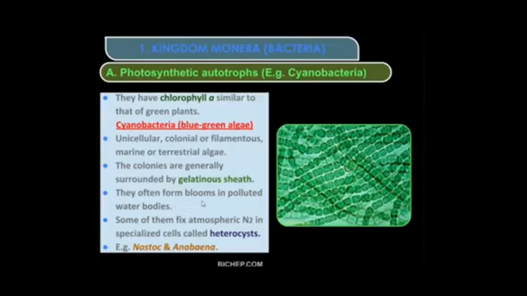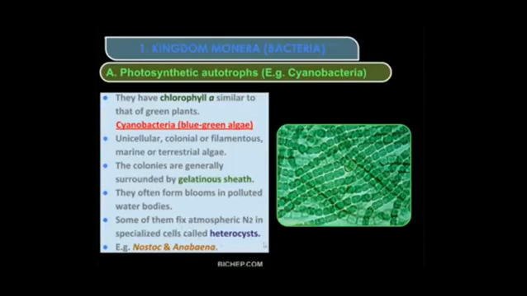These blooms are called algal blooms, because the surface of the water is covered by the algae. This is harmful for the organisms living in the water. The fishes are present inside the water, and the water is covered by this algal bloom, so the sunlight is not passing into the water, and the fishes will die. Then some of them fix atmospheric nitrogen in specialized cells called the heterocyst. So this is algal bloom.